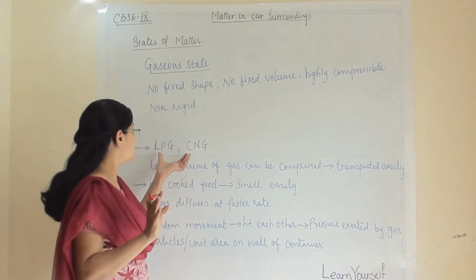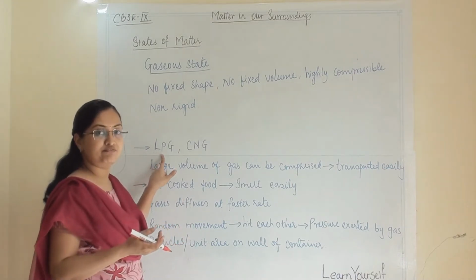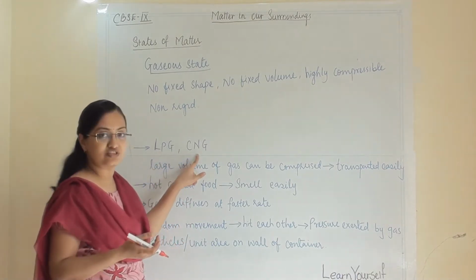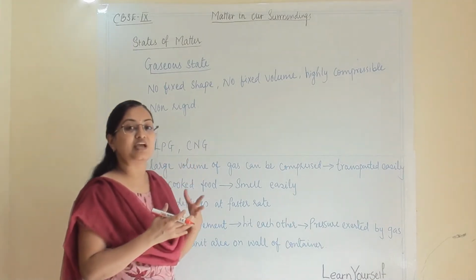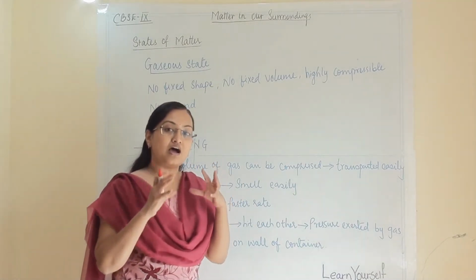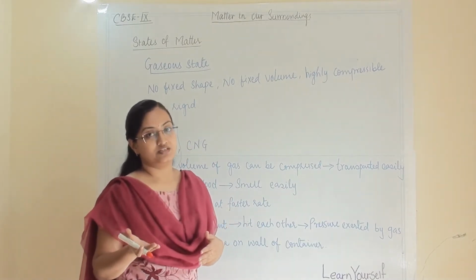So the gases which we are using, that is LPG, liquefied petroleum gas, and CNG, that is compressed natural gas, we can compress with high pressure and then fill in a container.